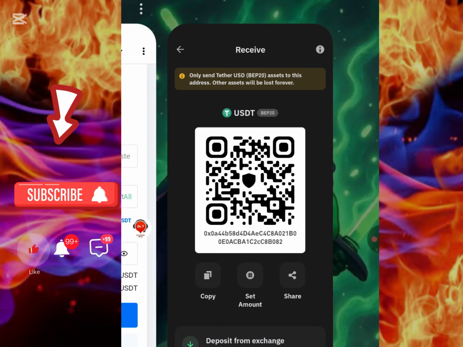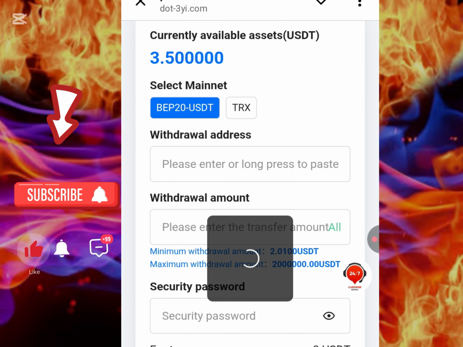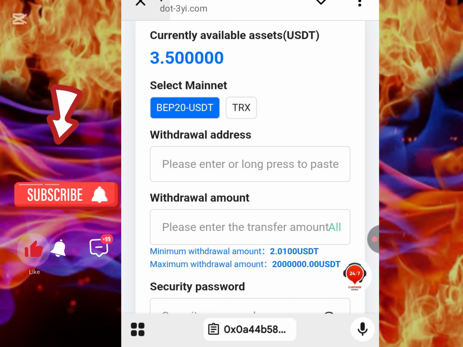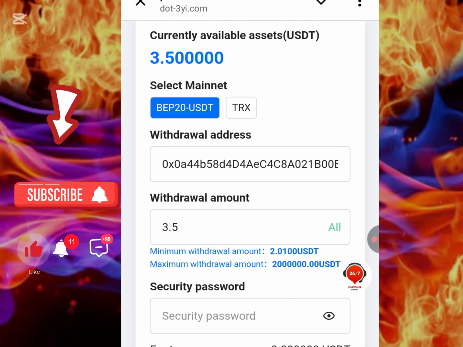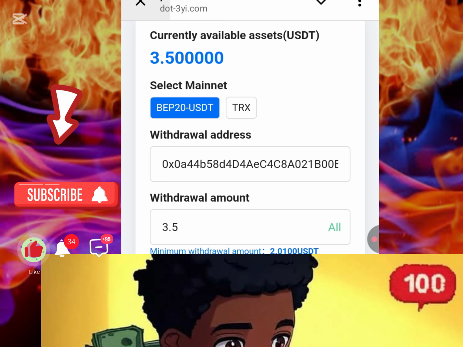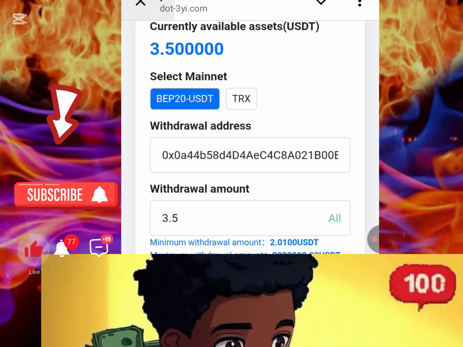I copy it here, and then I go back to the platform. Now remember that you started with your login password, right? And then you input a security password. So now let me use my security password, so that I'm going to quickly make a withdrawal on this. I'm just going to come here and input the security password right here and do it this way, and that is it. So I'm going to tap on confirm withdrawal, and my withdrawal is confirmed immediately.